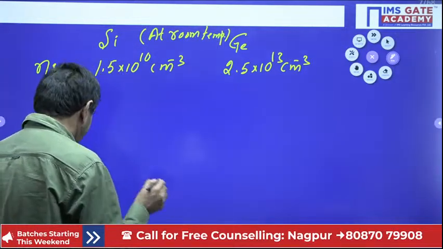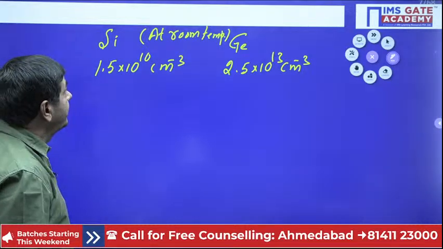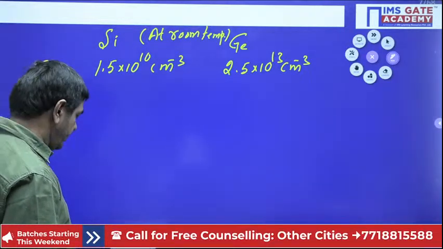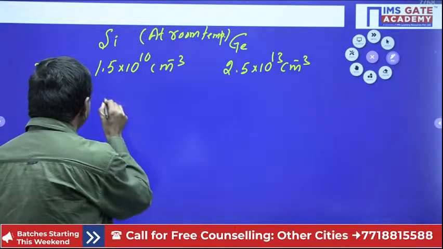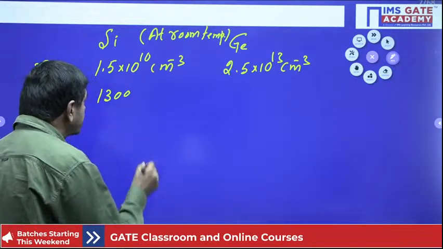Understand? What is the mobility of electrons for silicon at room temperature? Mu n is 1300 cm square per volt second.